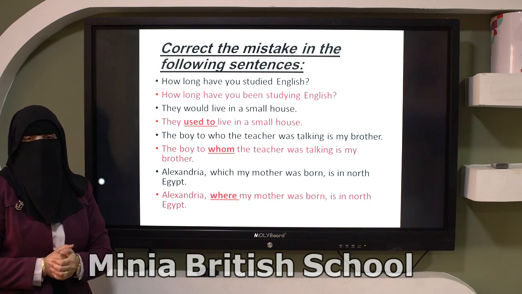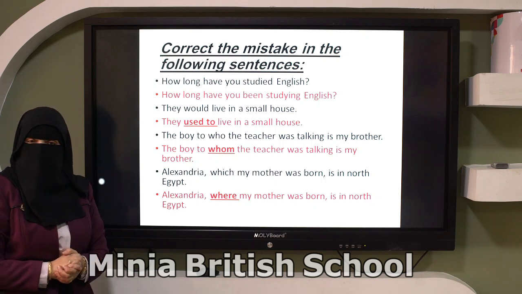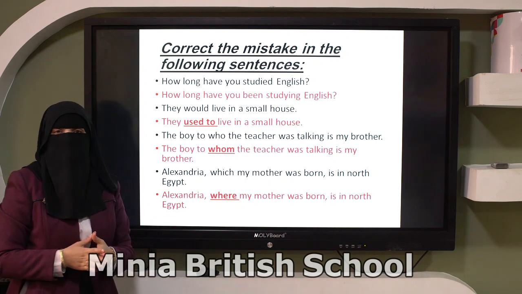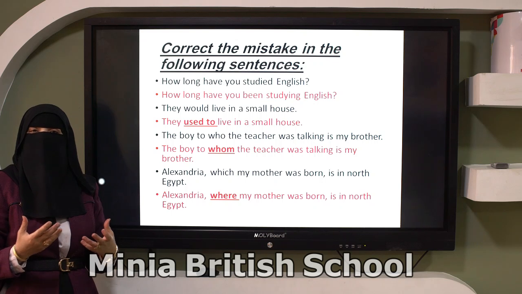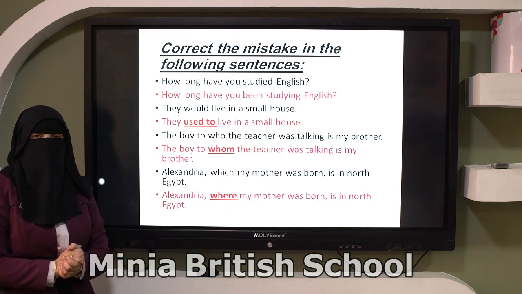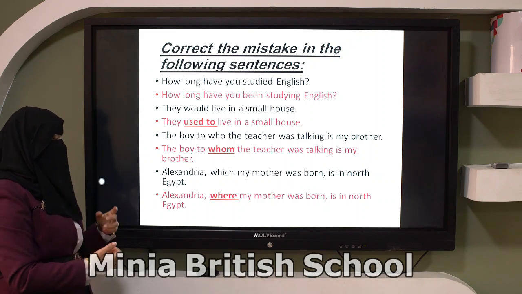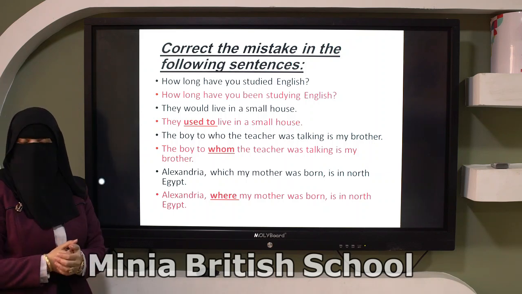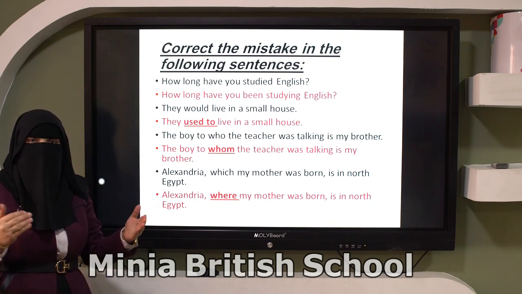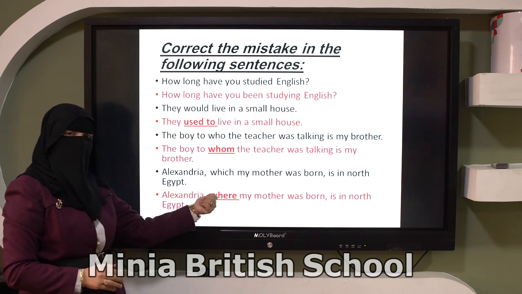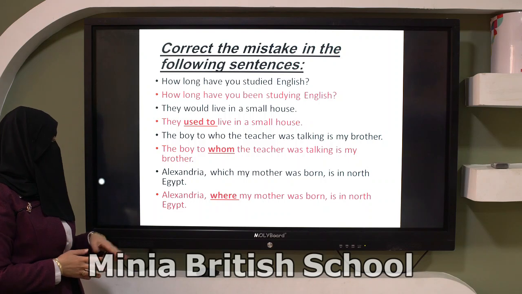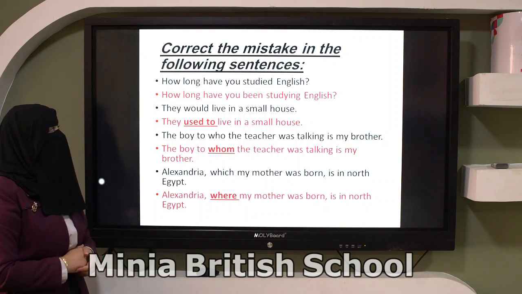Look at this example. When I say Cairo, which is the capital of Egypt, is full of new buildings, I'm talking about the description for the place. So I can describe the place using which, but I can't talk about an action that happened in this place using a complete sentence with which, but I have to use where, like this one: where my mother was born is in North Egypt. This is the first question.